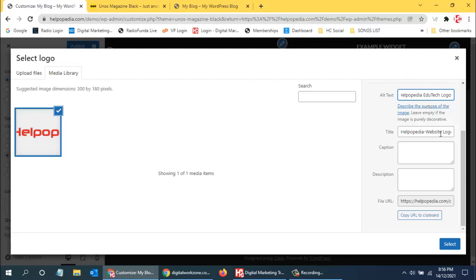And over here I need to use the description. I can use the same description over here, and maybe provide some additional details, like after Helpopedia, or else after logo.